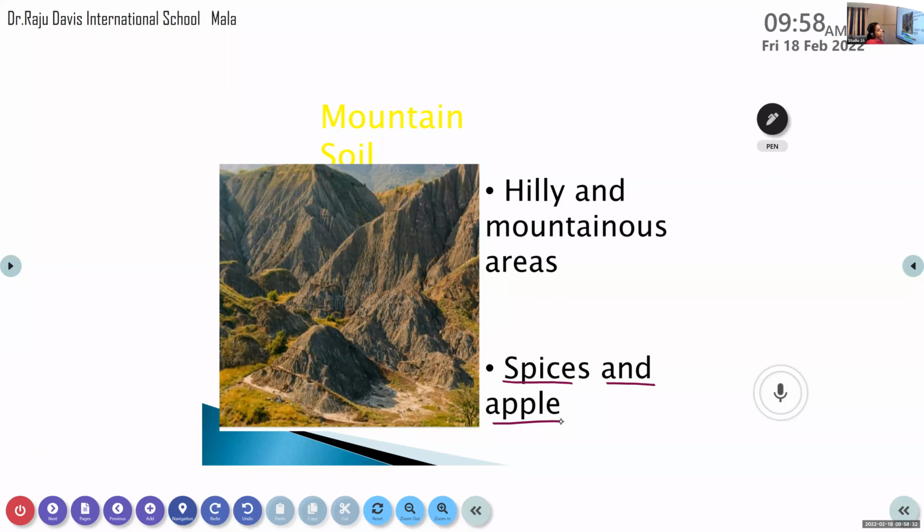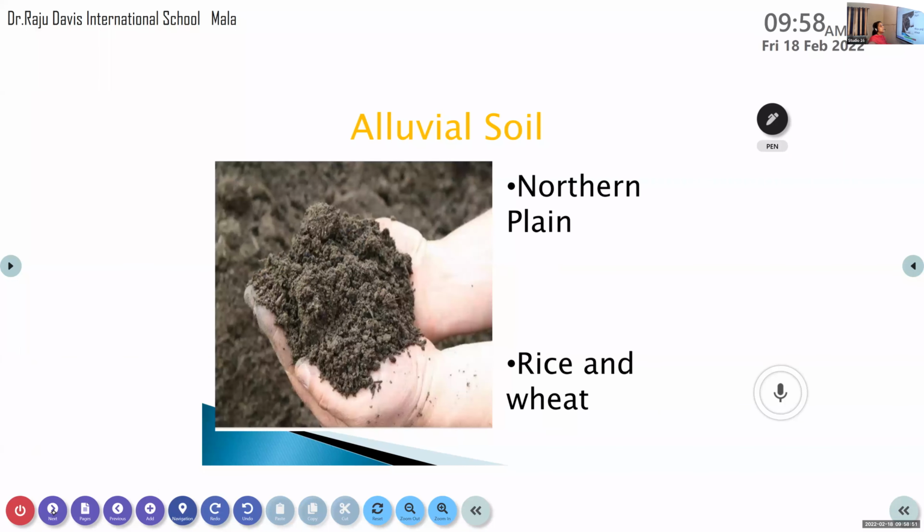Okay, ready? So the first type of soil is mountain soil. Mountain soil we can see in hilly and mountain areas. And what are the crops we can cultivate there? Spices and apple.